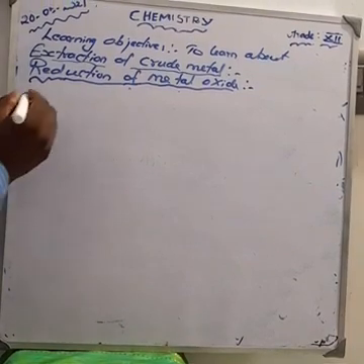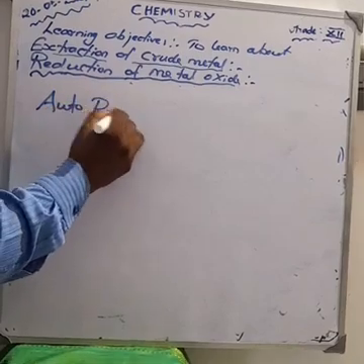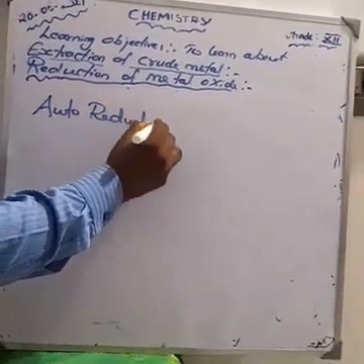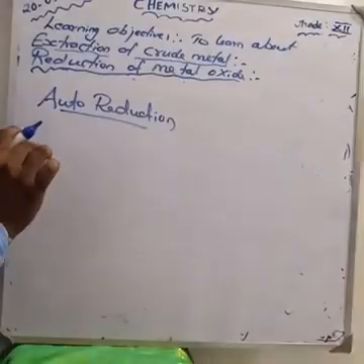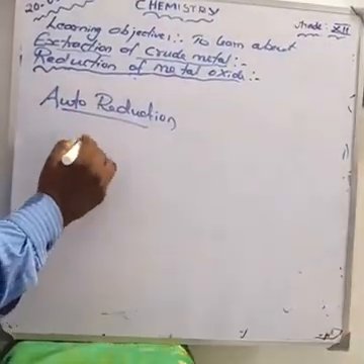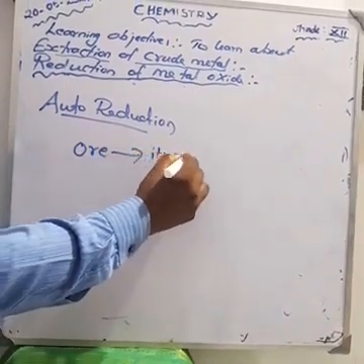Next we can discuss auto reduction. What is auto reduction? Without a reducing agent, the ore is converted into its metal. The ore is converted into its metal. Here we are not using any reducing agent.